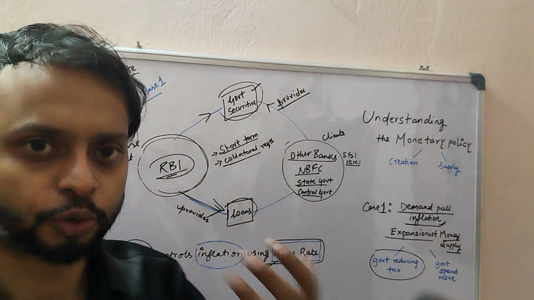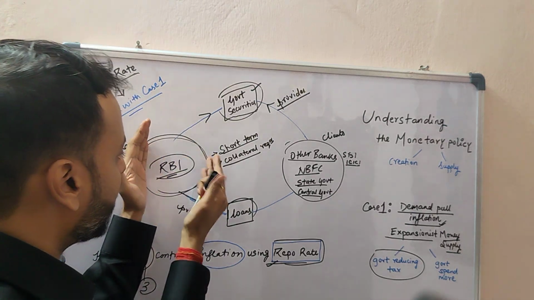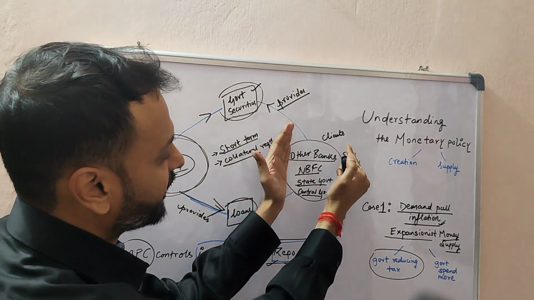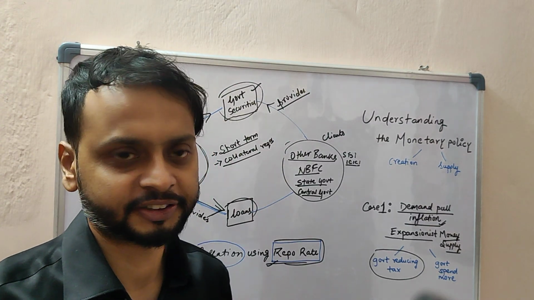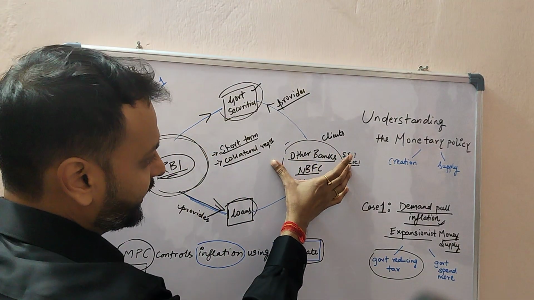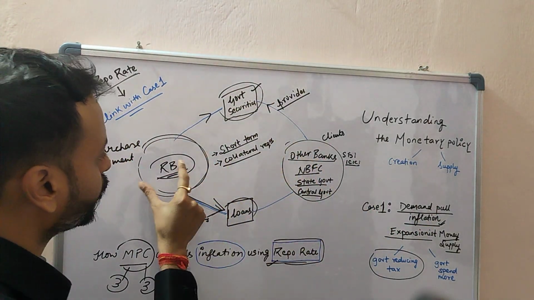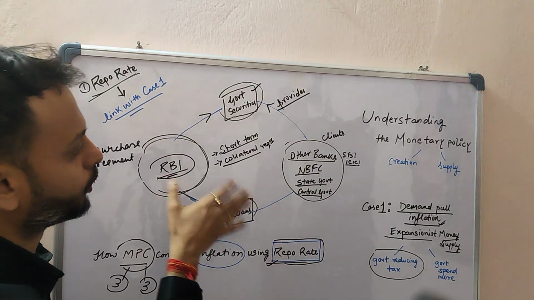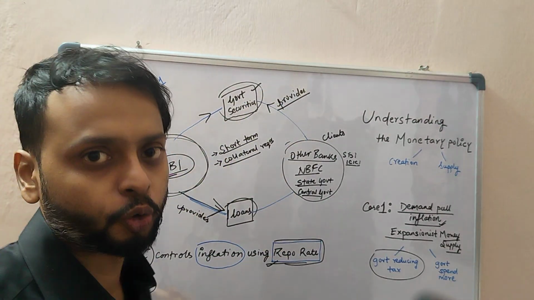So what we have understood is that repo rate is a repurchase agreement between the central bank, that is RBI, and its clients like other banks, NBFCs, state governments or central governments. When these clients need a certain amount of money in the form of a loan, they will approach RBI. RBI will give a loan, but RBI will demand some government securities which it will keep as collateral.